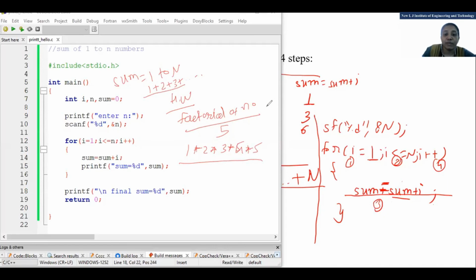In that one, you need to make a general program. That means I need to enter n only. Whatever n you enter, you need to find the factorial of n. Clear? Homework clear? Just one change is there. Instead of plus, multiplication is there. Now instead of 0, another initial value is required for multiplication. Fine? So that is your homework. Okay, fine. Now you can leave the session.